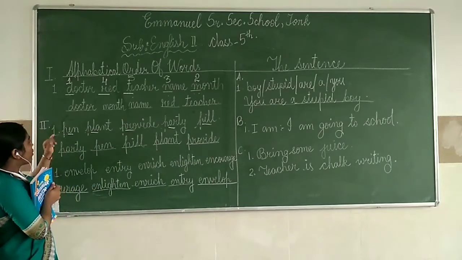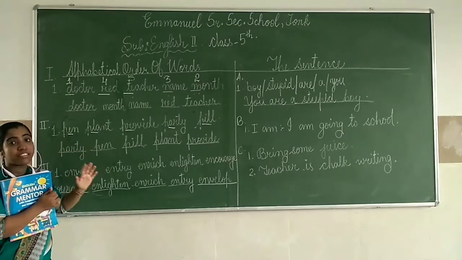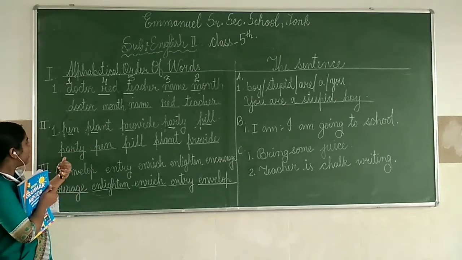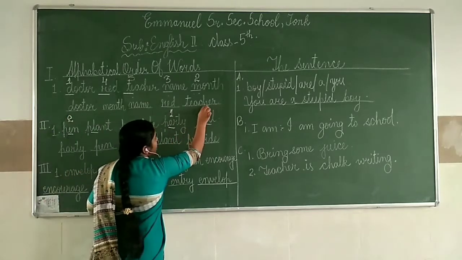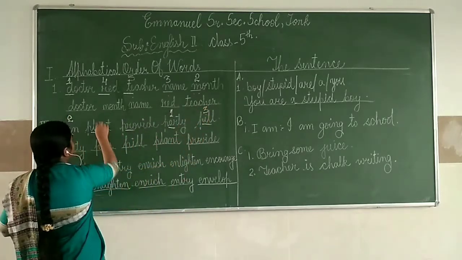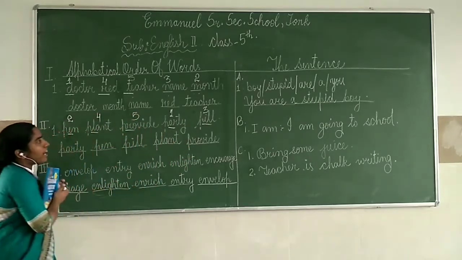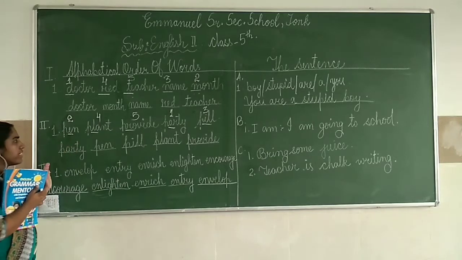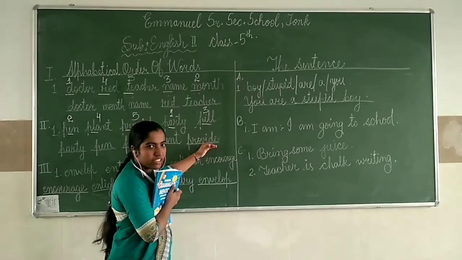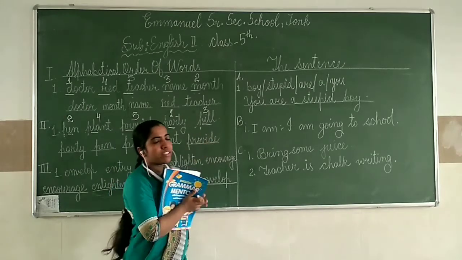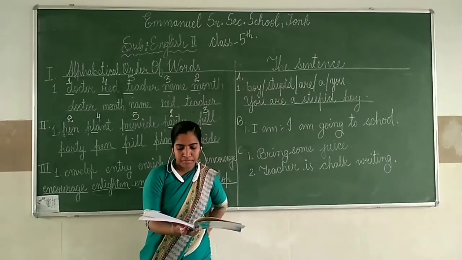Okay, so you have to underline the second letter if the first letters of the words are same. Now listen here. First is A, second is E, third is I, and the fourth is L, and the fifth is R. Now you have to arrange it very properly. It's very easy. Party, pen, pill, plant, provide. Is that clear, children? Now let's go with the third rule of the alphabetical order of words.